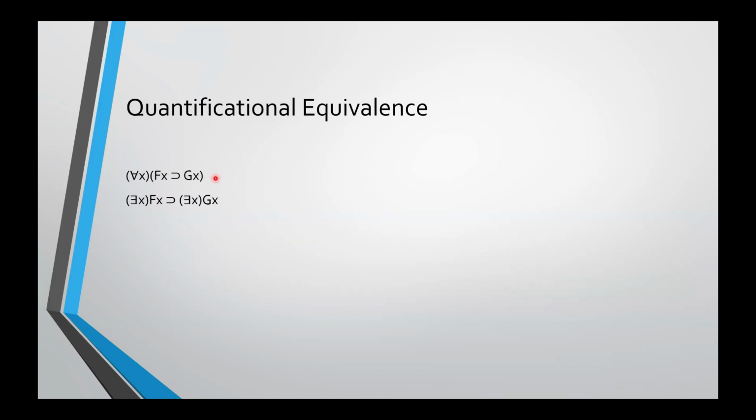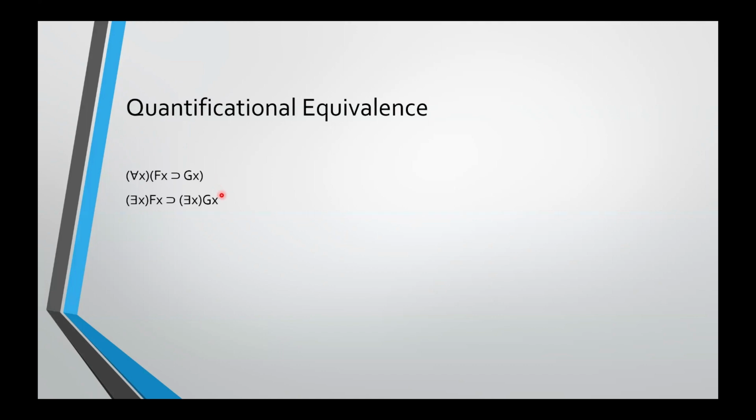So here's an example. We will show that these two sentences are not equivalent. Now, the tricky part of coming up with a counterexample to equivalence is always this. One of the sentences may entail the other. And if that's the case, you're not going to be able to find an interpretation where that sentence is true and the other one is false. So before you start trying to find an interpretation to show that two sentences aren't equivalent, you need to think about what they mean, and whether one of them is likely to entail the other.